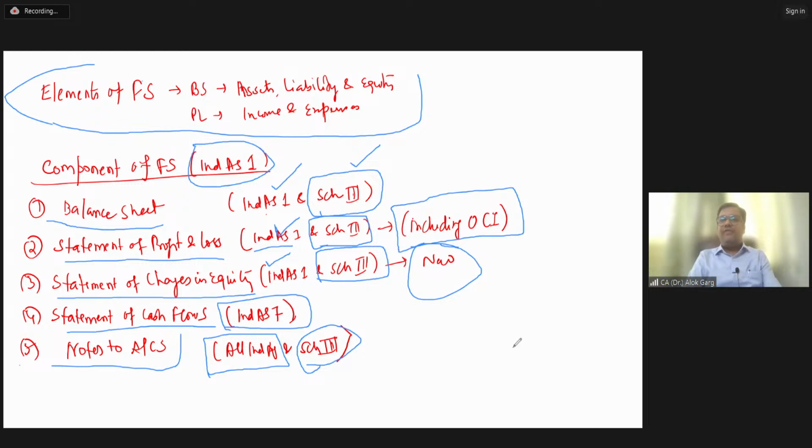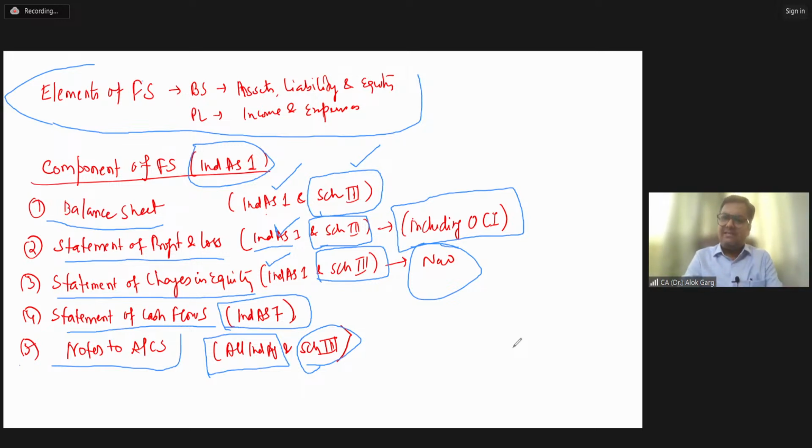Is that clear? So friends, in the component of financial statement, now you have understood there are 5 components: balance sheet, statement of profit and loss, statement of changes in equity, statement of cash flow, and notes to accounts. You need to refer Division 2 to Schedule 3 for preparation and presentation of your financial statement. In addition to Schedule 3, you need to refer Ind AS 1, and for cash flow statement, you need to refer Ind AS 7, and for all the notes to accounts, all the disclosure related requirements, you need to refer all applicable Ind AS in addition to Schedule 3, right? This is how this entire thing has been structured.